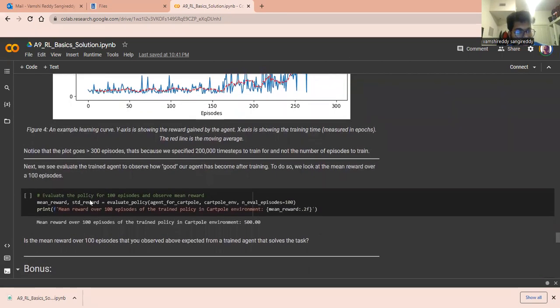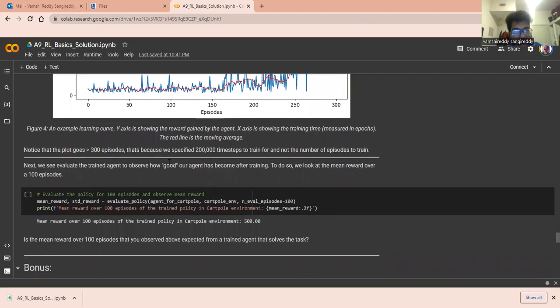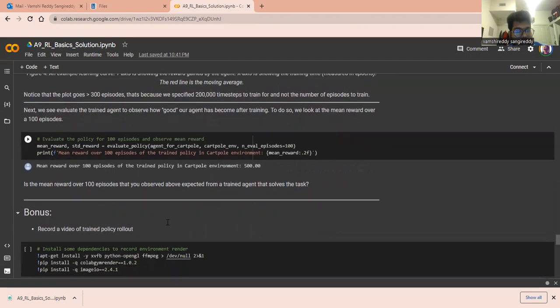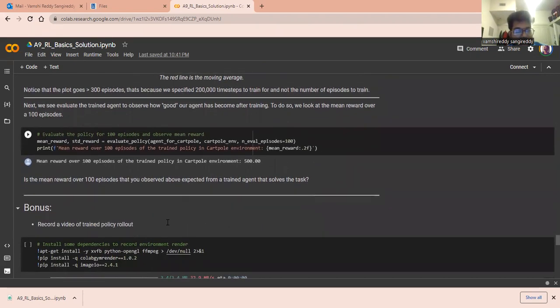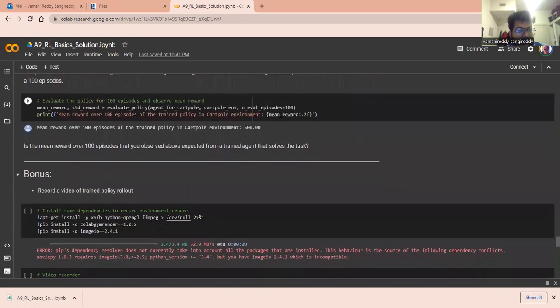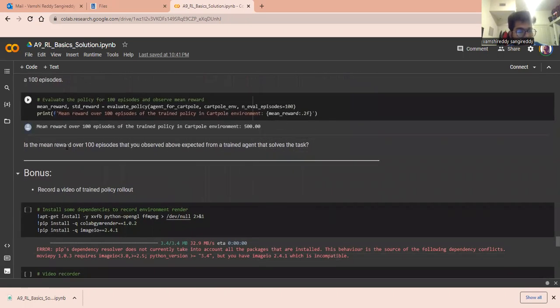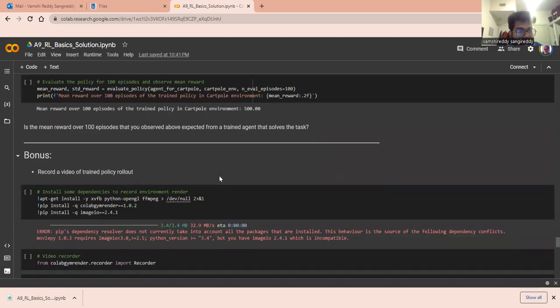Next we evaluate the trained agent, to observe how good our agent has become after training. We compute the mean reward over 100 episodes, so for every 100 episodes we'll be getting a reward. For the CartPole environment, the mean reward over 100 episodes of the trained policy is 500.